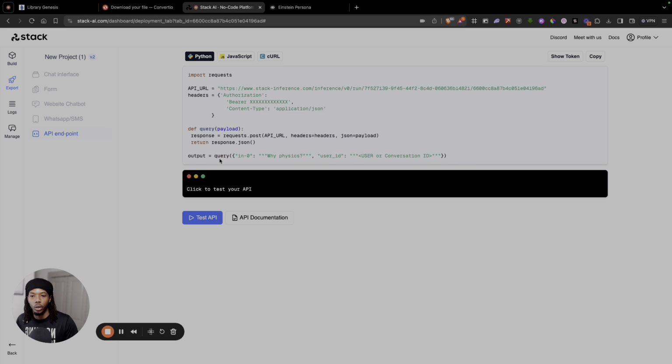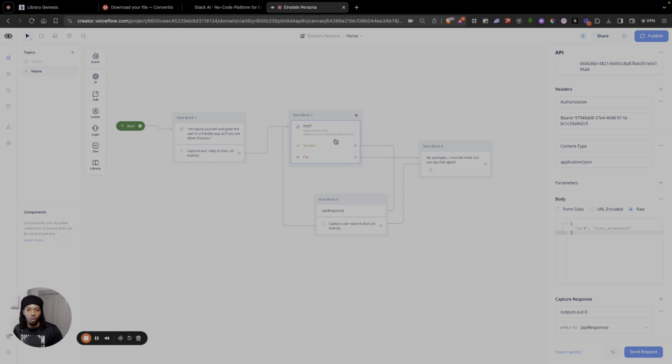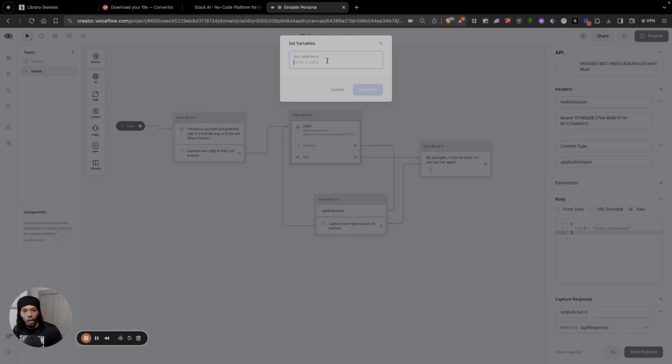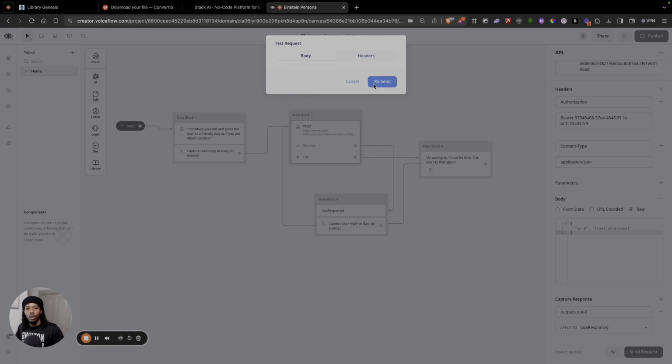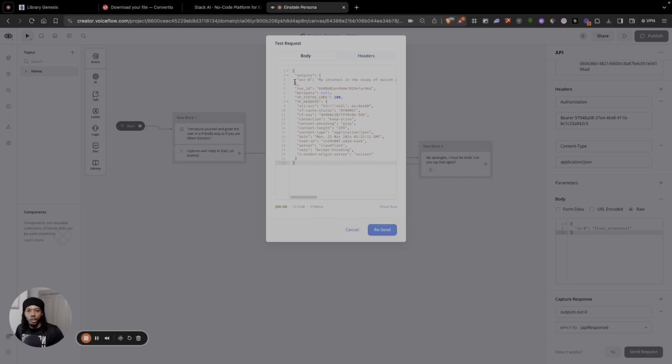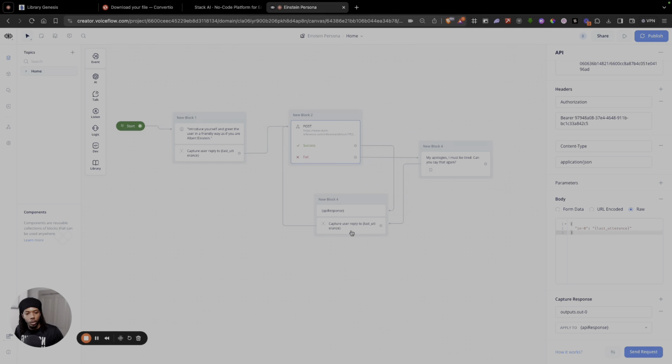And the output is going to be, actually, it'd just be easier to show you using a sample request. So we're just going to send this request, and then I'll put "Y physics." Generate. And then you can see that it returns with outputs, and one of the outputs is out0, our only output, and then it'll tell you this long answer, right?